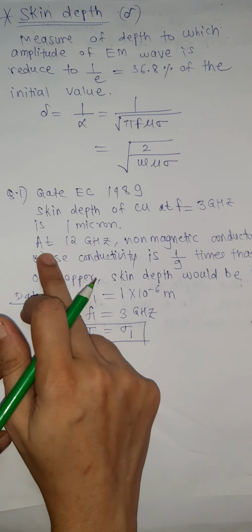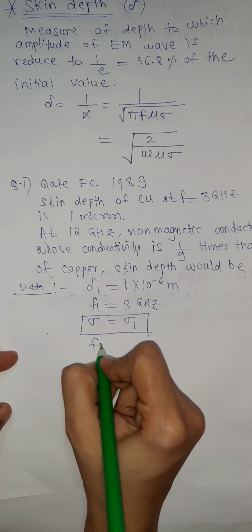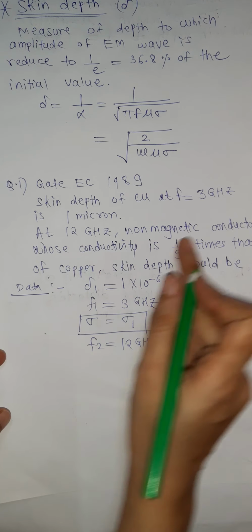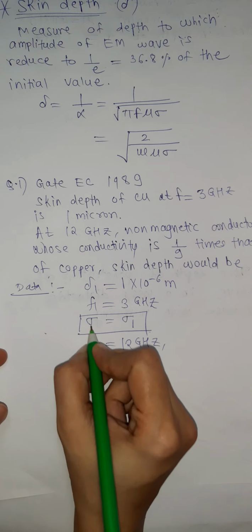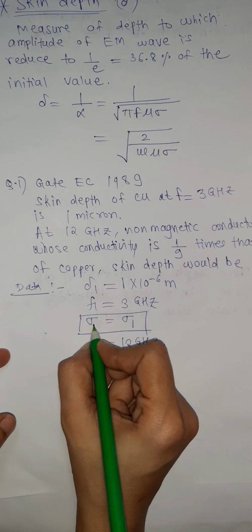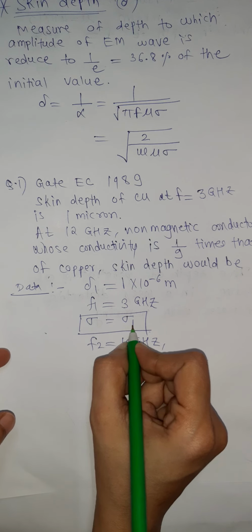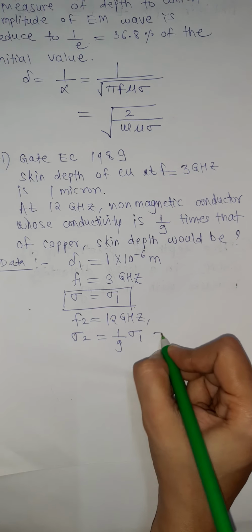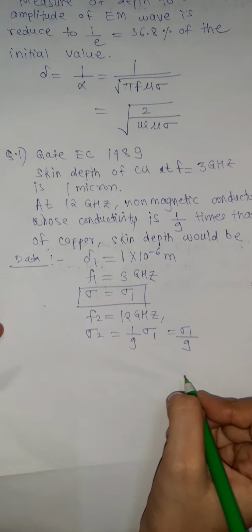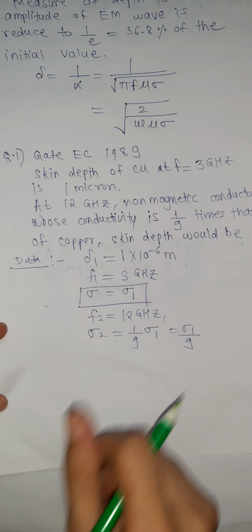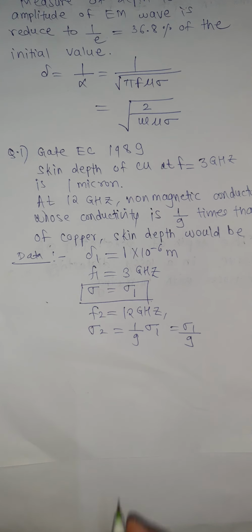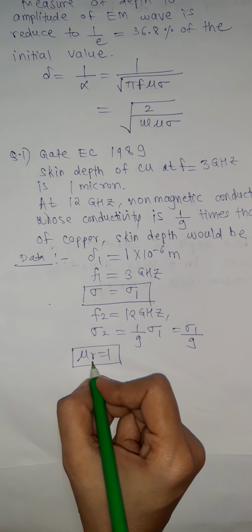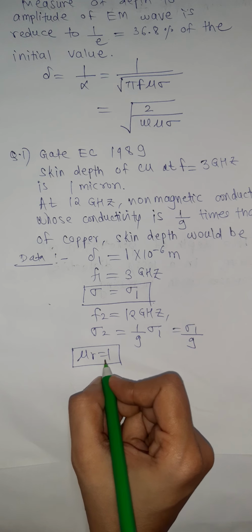So here the frequency is 12 gigahertz now. So F2 is equal to 12 gigahertz. And the conductivity is 1 by 9 times that of copper. Here we have assumed that the conductivity of copper is sigma 1. So sigma 2 will be 1 by 9 into sigma 1, which is sigma 1 divided by 9. And the medium is non-magnetic. We know that for a non-magnetic medium, mu r is equal to 1.